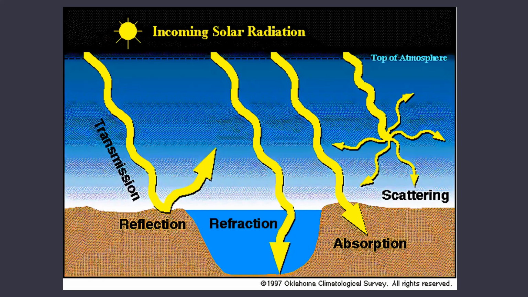As you can see in the figure here, this figure shows various processes that take place when the EMR interacts with the atmosphere as well as with the earth surface features. Transmission happens when the EMR interacts with the atmosphere as well as with the earth surface features, whereas reflection only takes place when the EMR interacts with the earth surface.